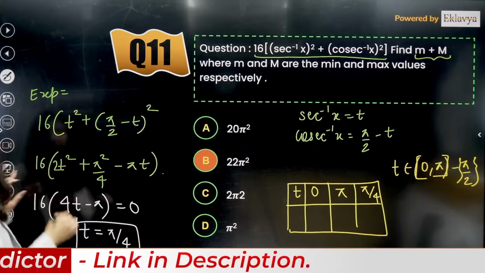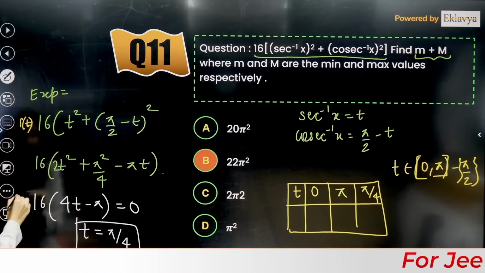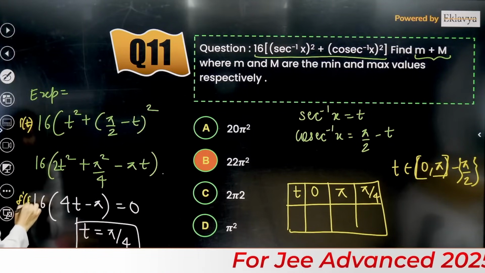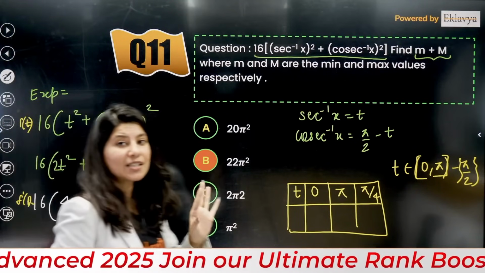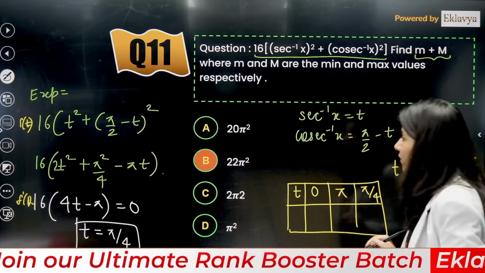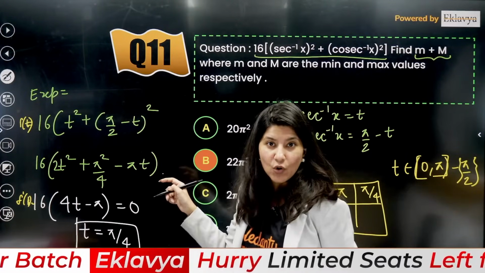This is t, suppose this is f of t, and this is f dash t. We are looking for the maximum or minimum of f of t. If I put t equals 0, can anybody tell me what we are going to get? If t is 0, then, ma'am, 16 into pi square by 4.